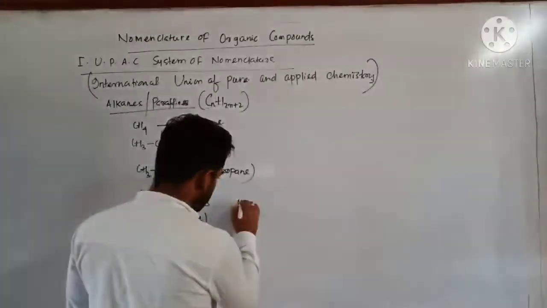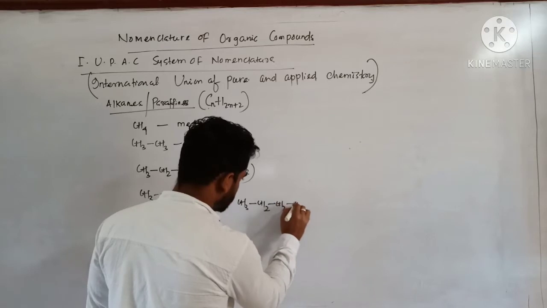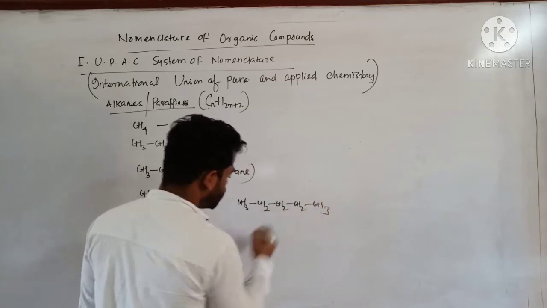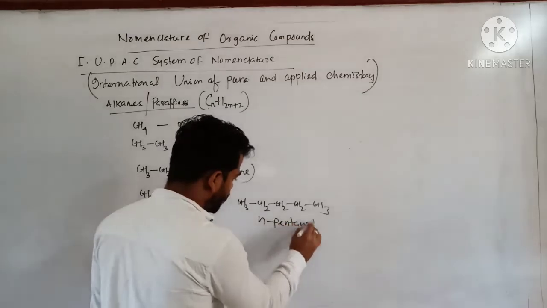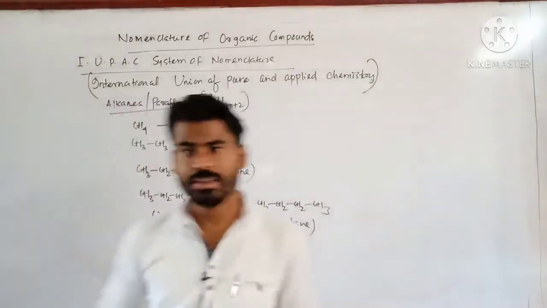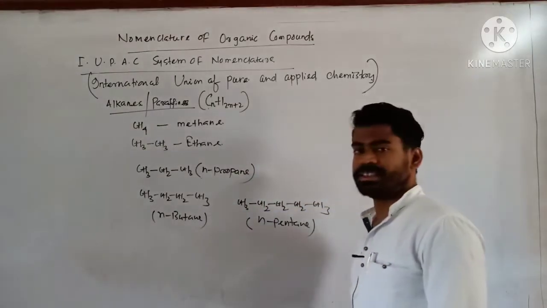Likewise CH3CH2CH2CH2CH3. This is known as N-pentane. So the prefix N we are representing here is for straight chain compounds.